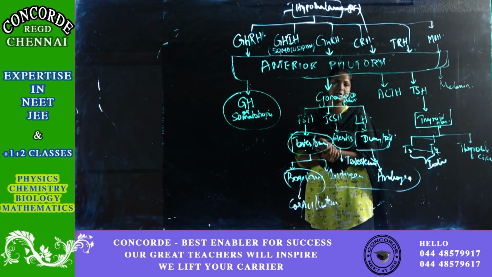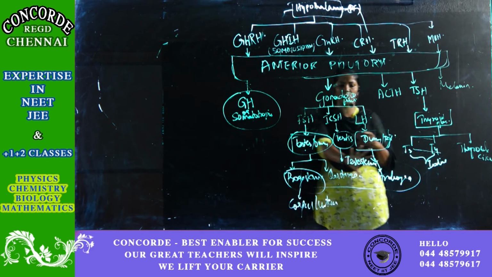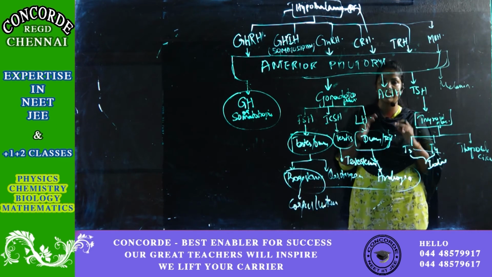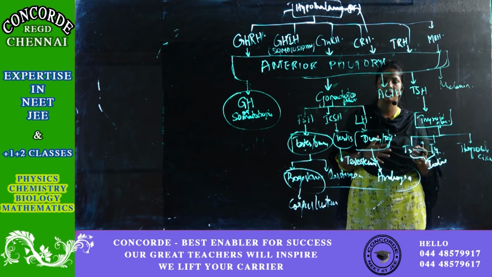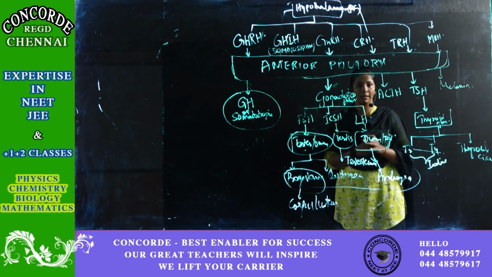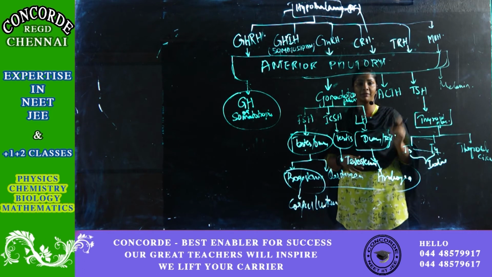Apart from this, you have 2 other extra hormones. I've told you the function of this, right? T3 and T4 are needed for thyroid metabolism. If thyroid is produced beyond the normal quantity, hyperthyroidism, then it will increase the metabolism and the person will be very lean.